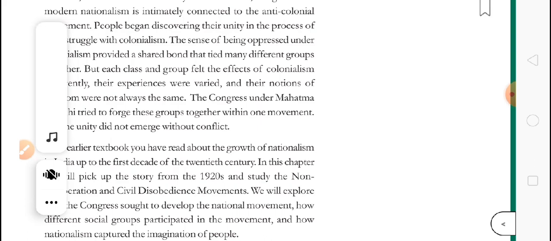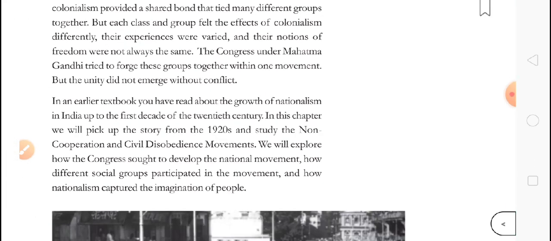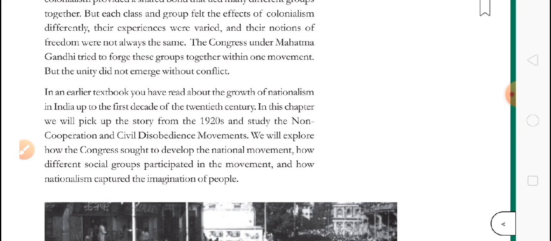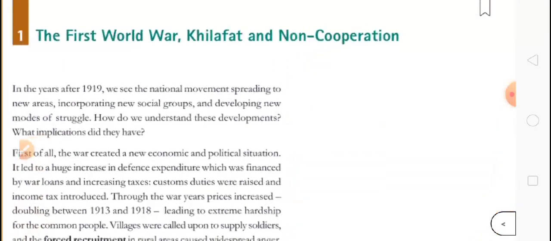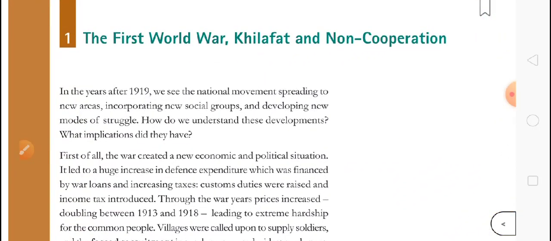Gandhiji participated in the movement very nicely, and then he started many movements in our country. So, as I told in the last video, we will discuss in this one the First World War, Khilafat, and non-cooperation movement.